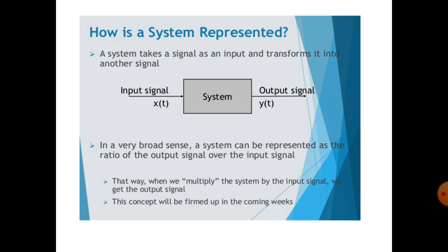In a very broad sense, a system can be represented as the ratio of the output signal over the input signal. That way, when we multiply the system by the input signal, we get the output signal. This concept will be firmed up in the upcoming class.